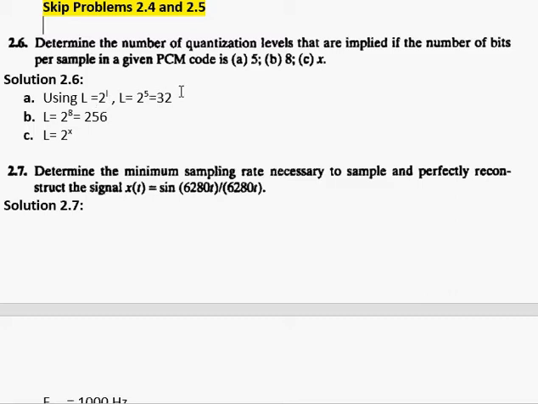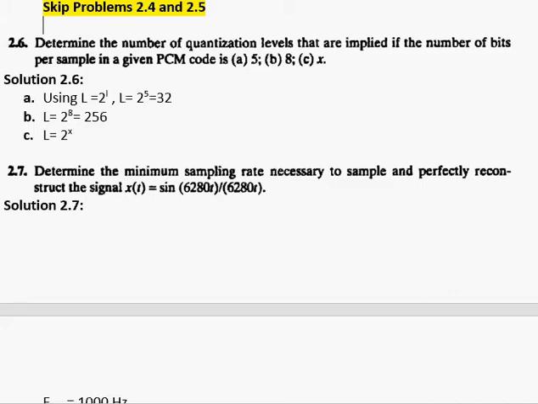So if I have the number of bits equal to 5, then the number of quantization levels will be equal to 32, that is 2 raised to power 5 is equal to 32. Now if the number of bits per PCM sample is given as 8, it would make the quantization level equal to 256, and if it is x, that will make it 2 raised to power x.